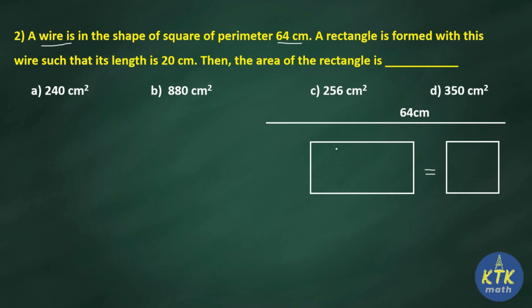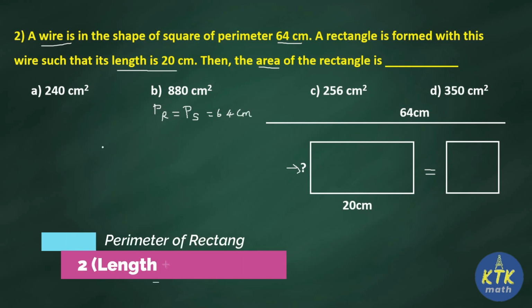And another one, second part of the question contains length of rectangle is given. So what is length of rectangle? 20. So we need to find breadth now. So using length and breadth we can find area. So if you want to try this sum, you can pause the video and come back and check your answer. Okay, so what is the question they gave? Perimeter of rectangle is equal to perimeter of square. So both have how much? 64 centimeter.